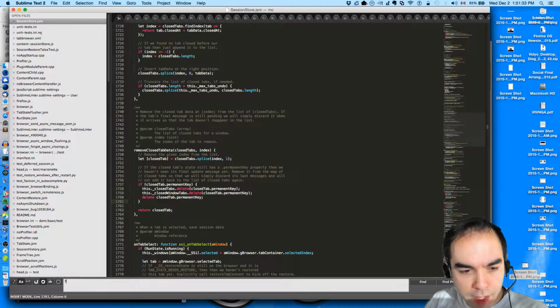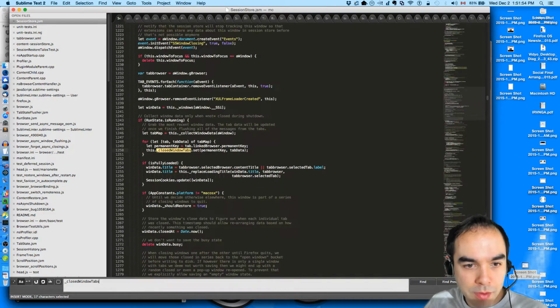So when we choose to forget a closed window, what would be best is if we could somehow get all of the permanent keys for the closed tabs in that window, and then remove them from the closed window tabs map.